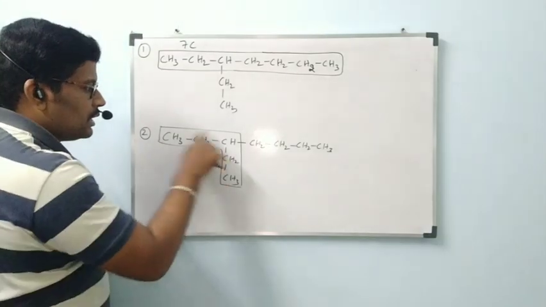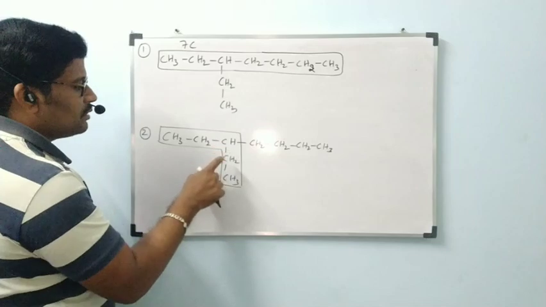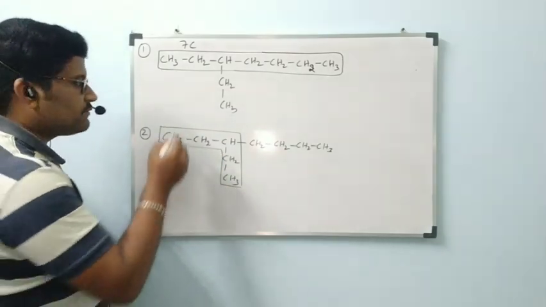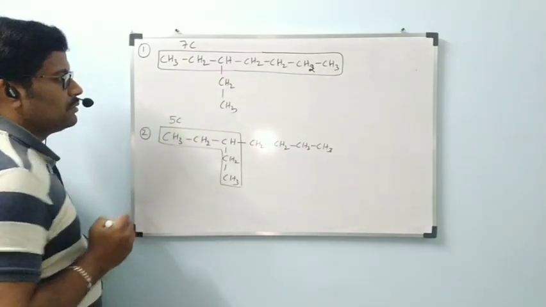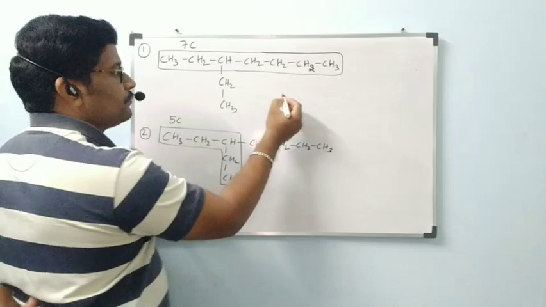Now this one has how many carbons? 1, 2, 3, 4, 5. The previous one had 7 carbons. This one has 5 carbons. That is the second possibility. Next, third possibility.